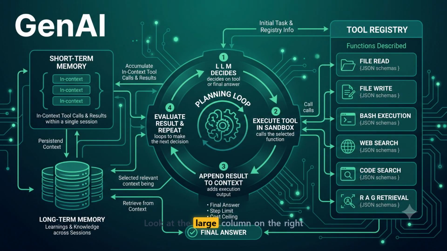Look at the large column on the right side of the screen labeled the tool registry. When you draw this on a whiteboard in an interview, this is where your callable functions live, all neatly described by JSON schemas. Think of things like file read, bash execution, or RAG retrieval. The LLM itself does not contain these tools. Instead, it reads these text schemas to understand exactly when to call a specific tool and what arguments it needs to pass. Now, look at the big circle right in the center, the planning loop.